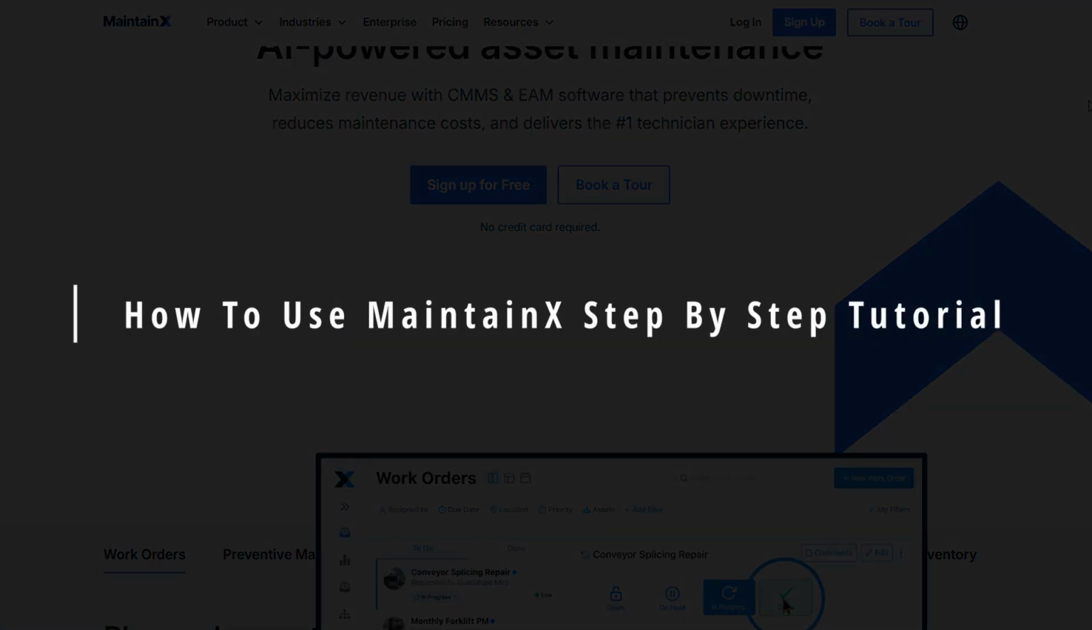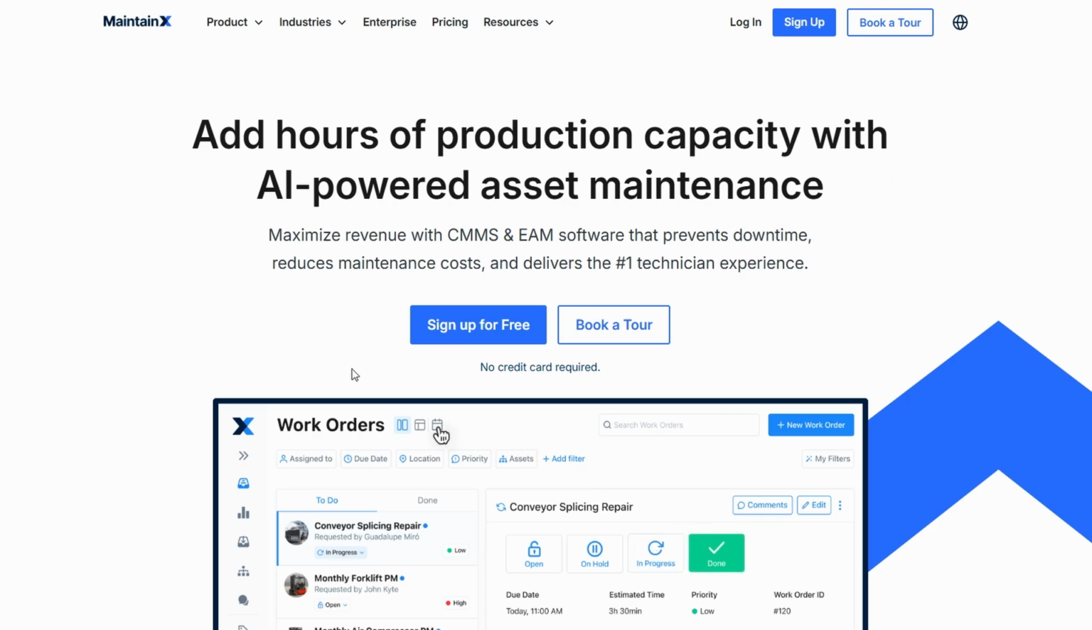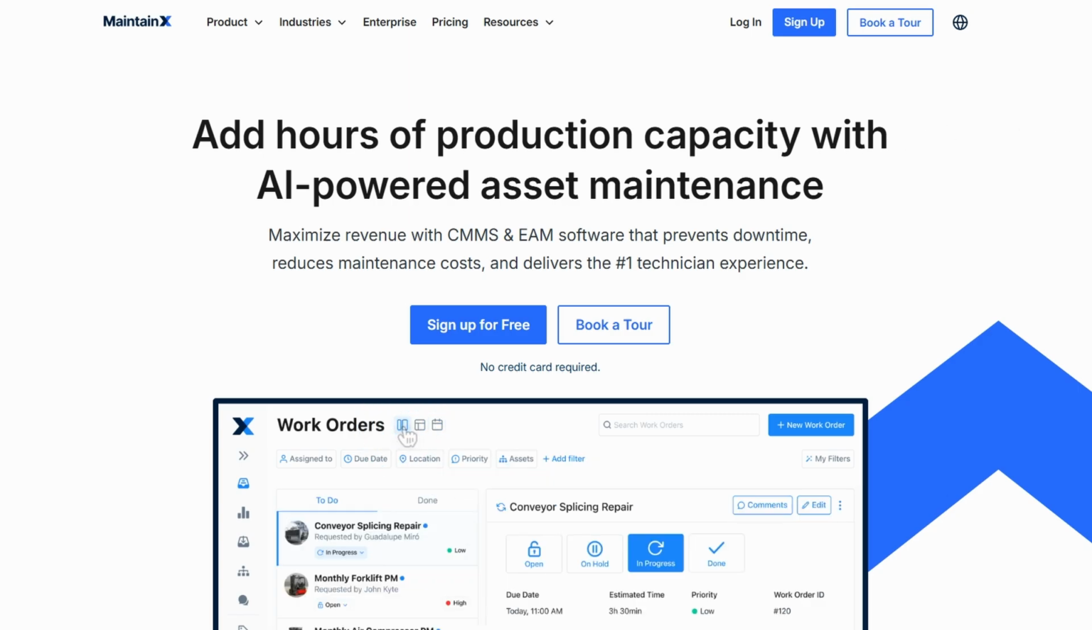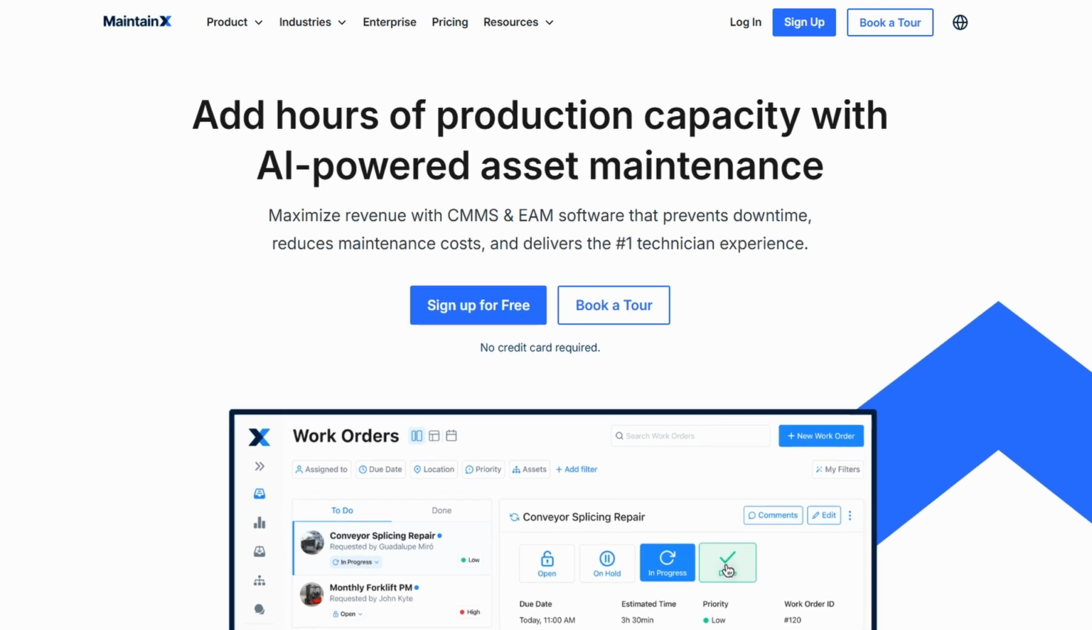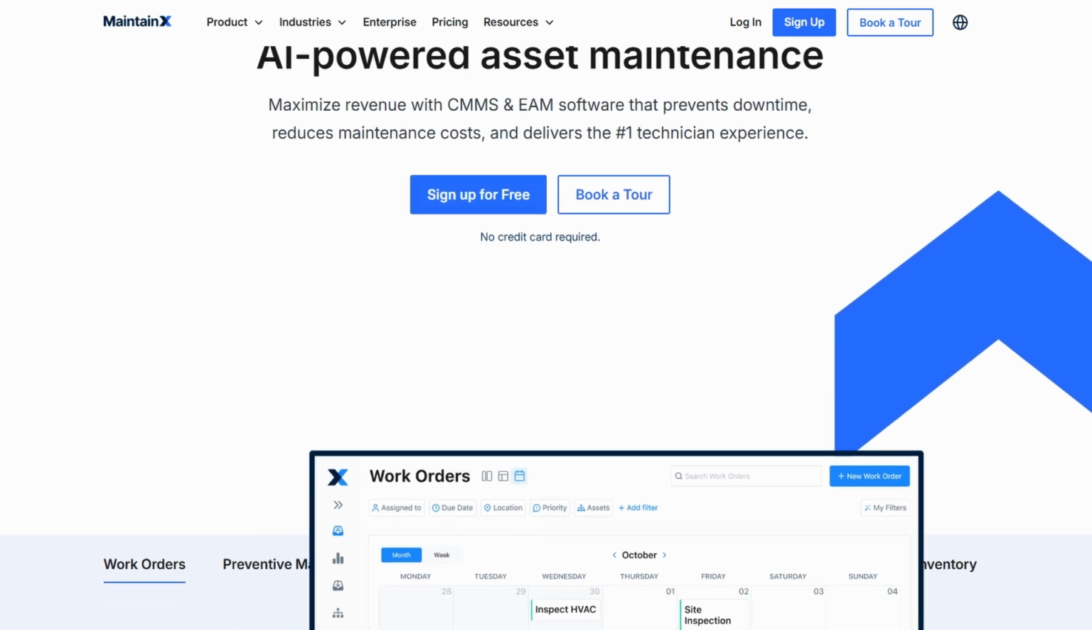Let's dive into MaintainX and see how it can help streamline your business operations, whether you're managing a team or working behind the scenes. From setting up your account to managing work orders and generating insightful reports, we'll walk you through all the important features step by step.